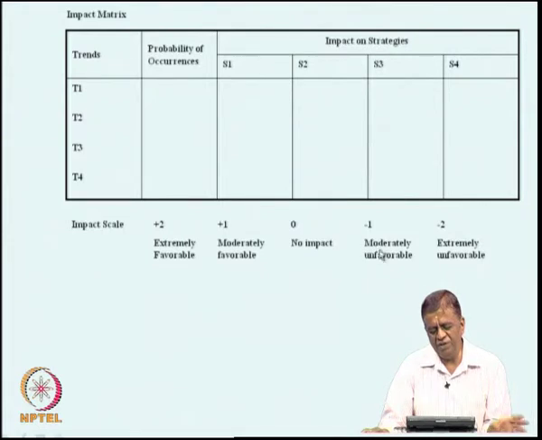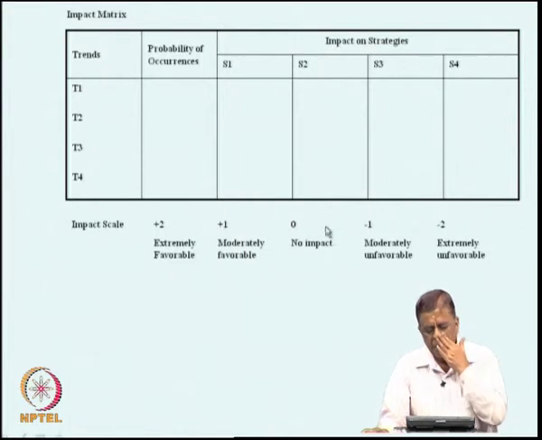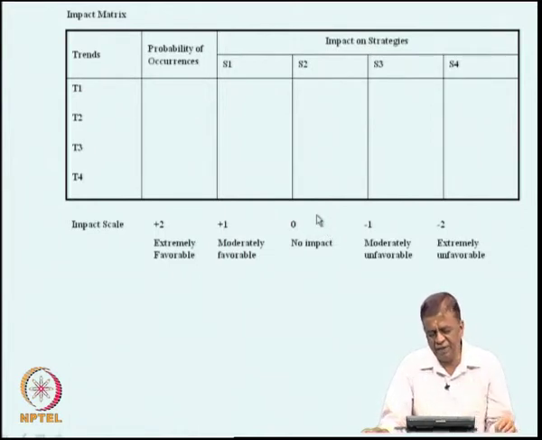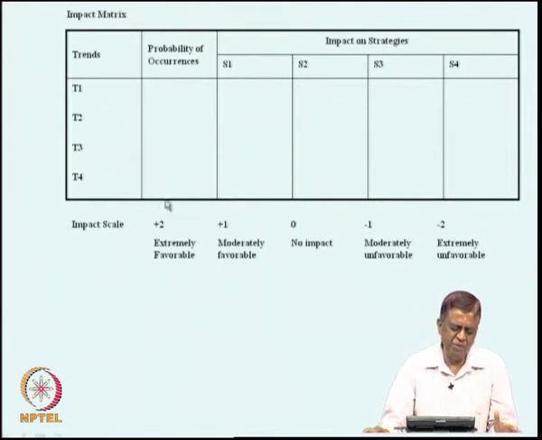So, in other words, you are going to create a matrix, and for each of the trends that you have analyzed or visualized, you are going to predict what is the impact on the strategies that are possible.